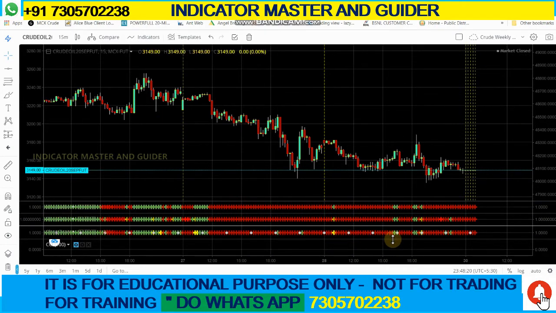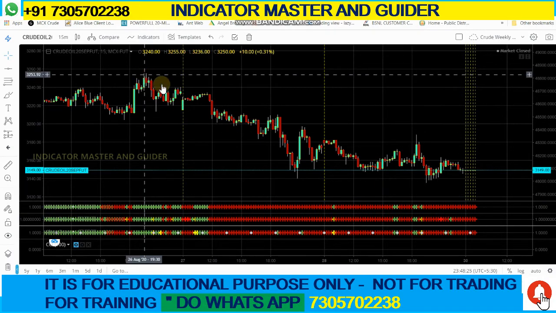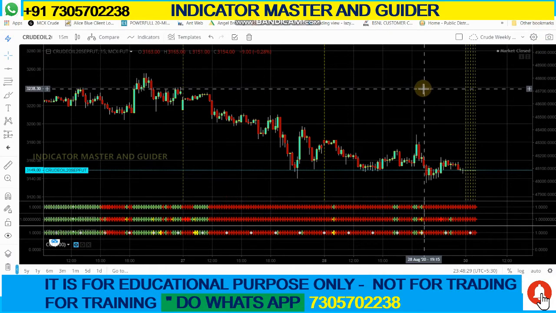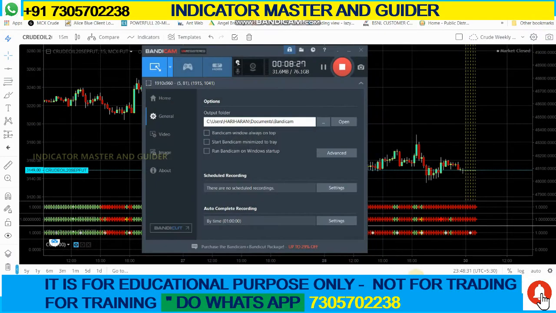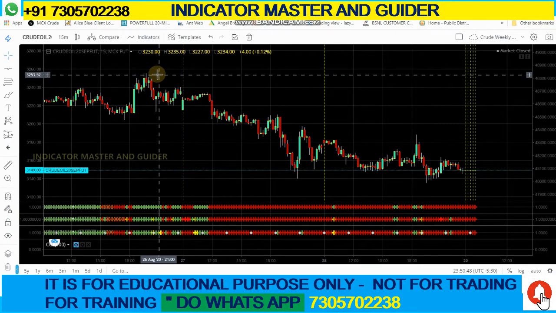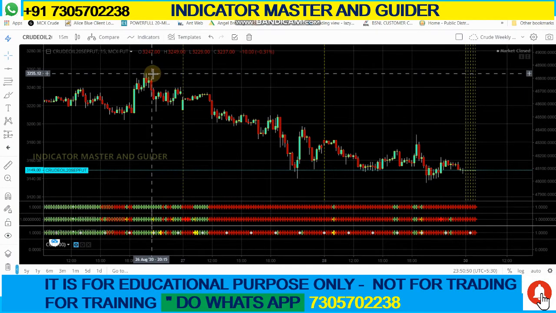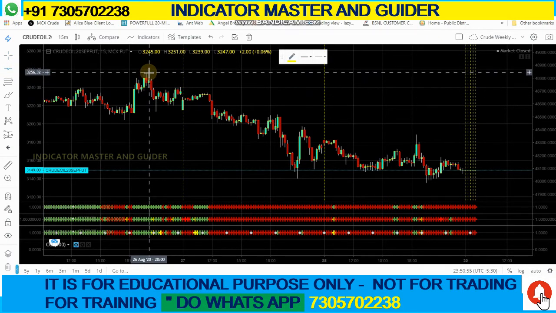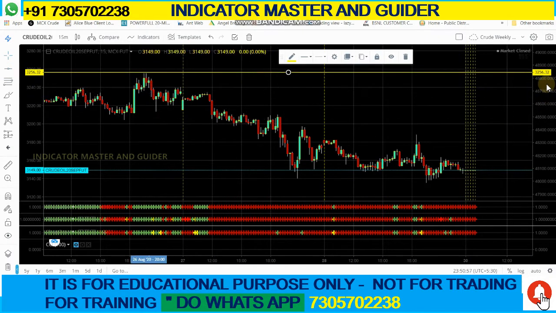I take this Fibonacci level for swing high and swing low. Here I will mark the swing high. I draw the line here, swing high 3256.